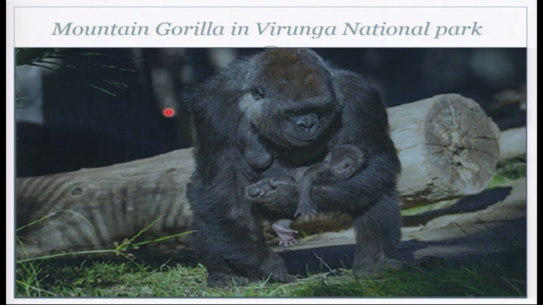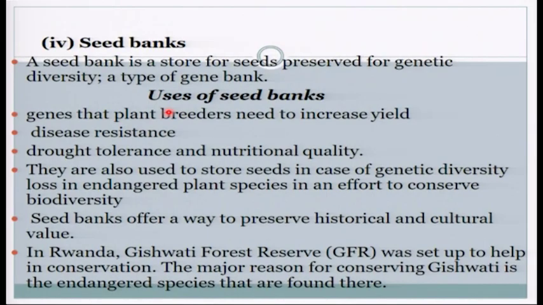But these days, they are multiplying now and again. Why? Because the government put measures on how to conserve them. There are strict rules, strict laws that are put forward by the government of Rwanda to conserve this one. So we can take that example as the one for controlling these organisms in the national park. All right?